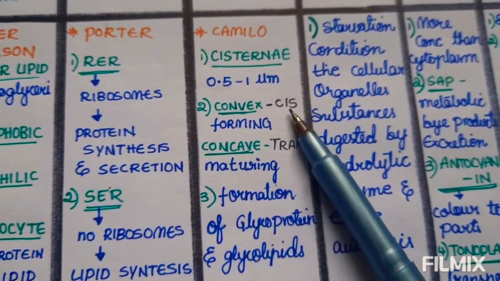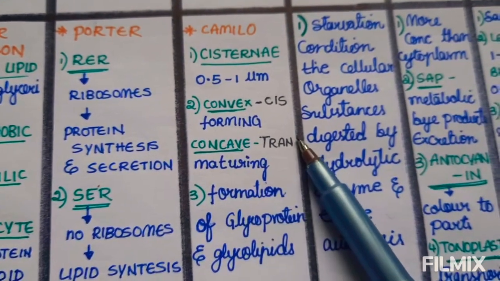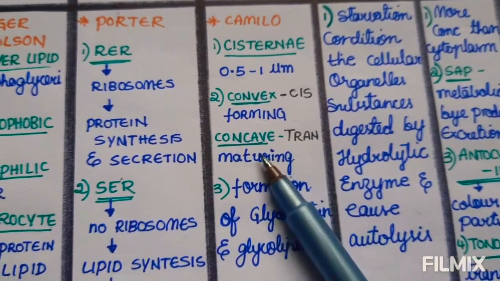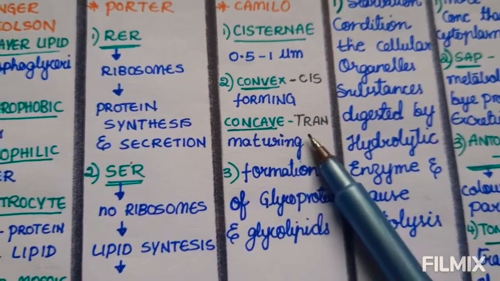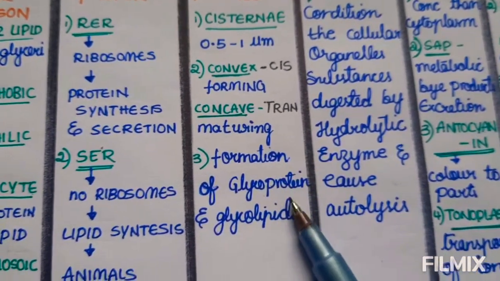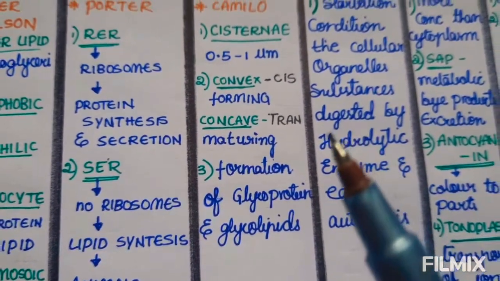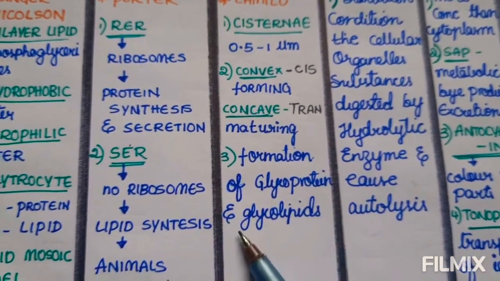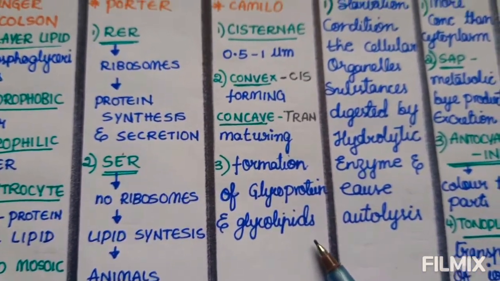Convex is cis and concave is trans in nature. Convex is forming in function and concave is maturing in function. The main function of the Golgi apparatus is the formation of glycoproteins and glycolipids.